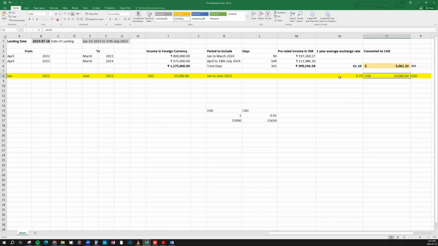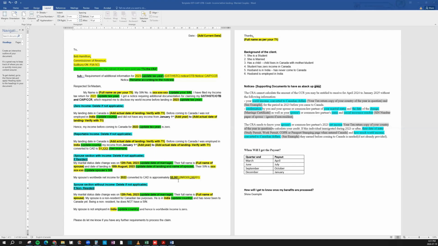Let's see the DIV. Okay, in this case, it's not USD. This should be CAD. Just change it to CAD. So they've earned 15,000 USD, which translates to 20,000 Canadian. And this is the Canadian equivalent, which we will put down over here. If the person was earning in USD, this is the equivalent Canadian amount. So that's what I've put over here, which is converted to Canadian dollars, approximately 5061 dollars.